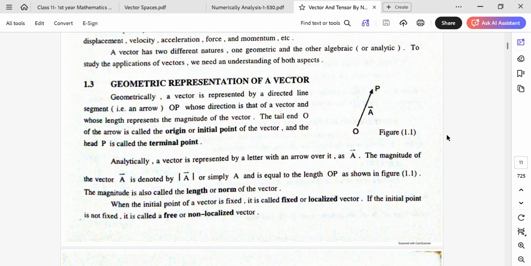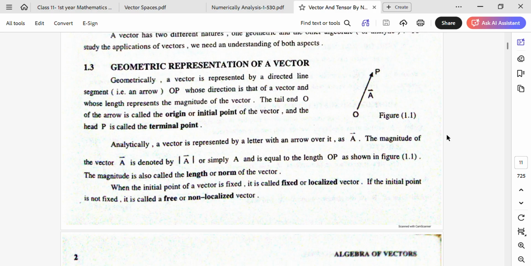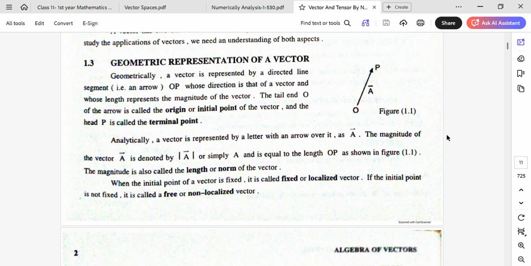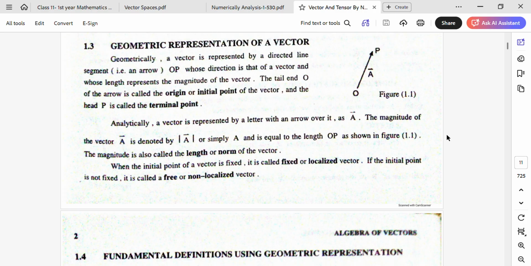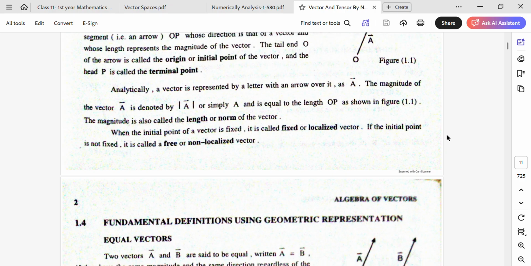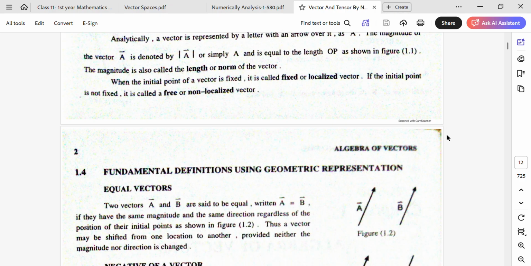The magnitude is also called the length or norm of a vector. The magnitude of a vector is denoted by the norm of the vector. When the initial point of a vector is fixed, it is called a fixed or localized vector. If the initial point is not fixed, it is called a free or non-localized vector. Fundamental definitions using geometric representations.